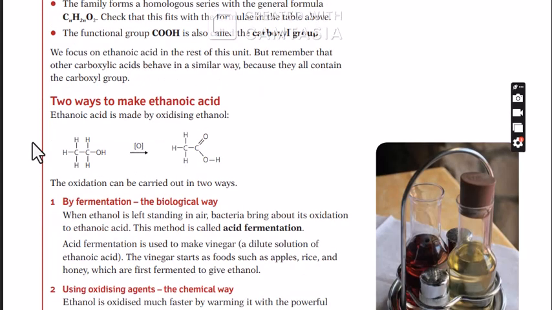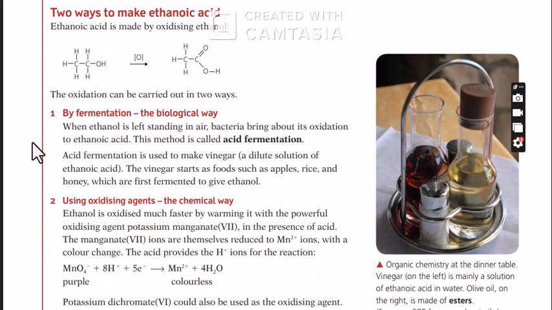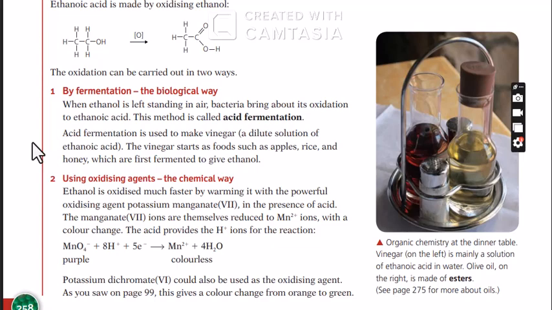There are two ways to make ethanoic acid. Ethanoic acid is made by oxidizing ethanol. So when ethanol is oxidized, you can get ethanoic acid. So then how is it made? It's made by acid fermentation, using maybe vinegar and the likes.